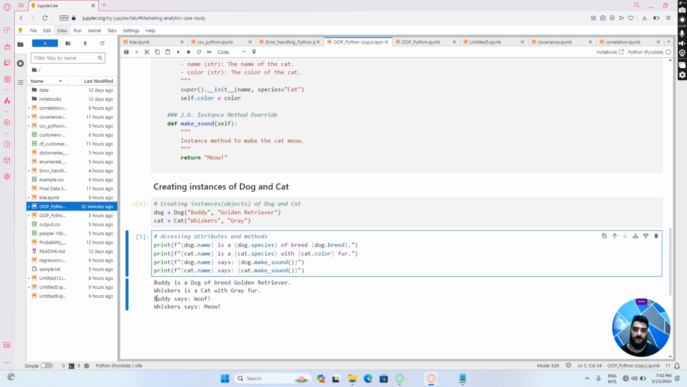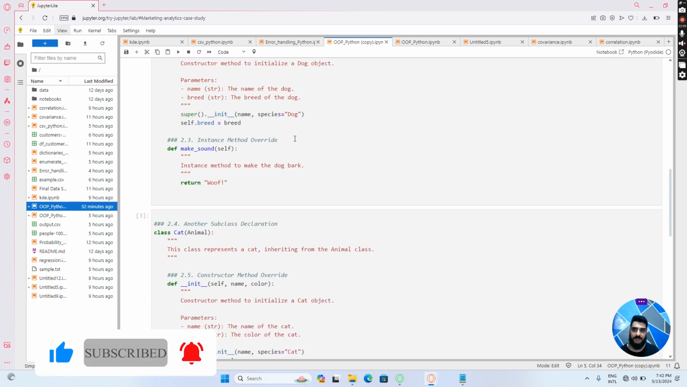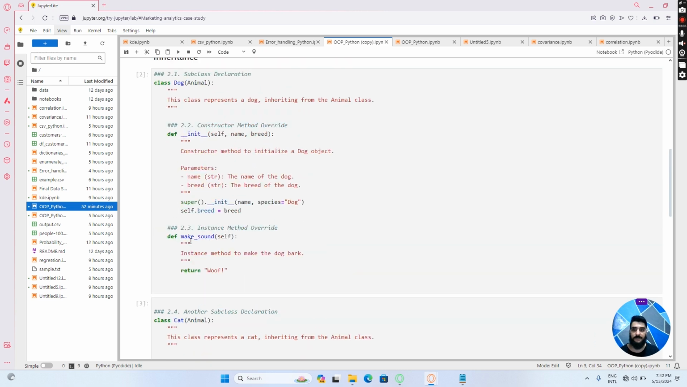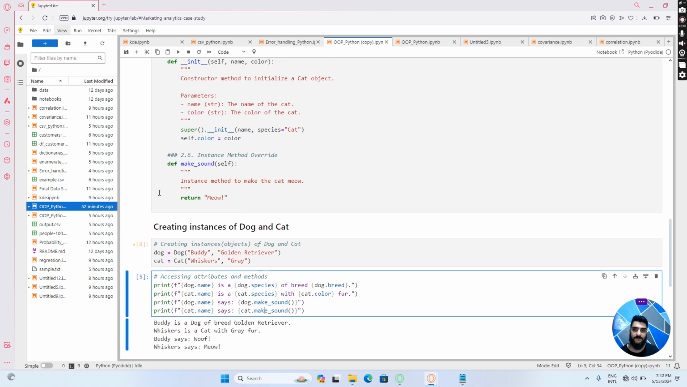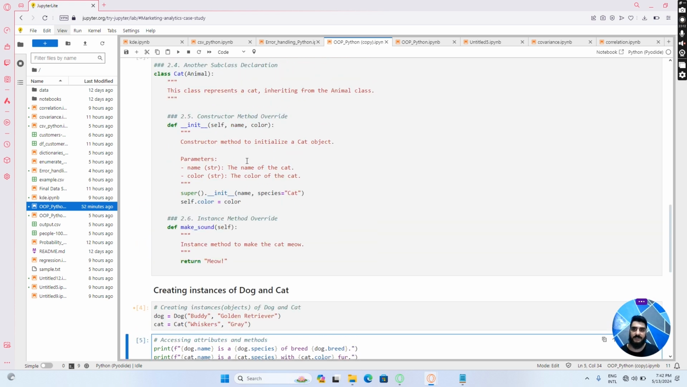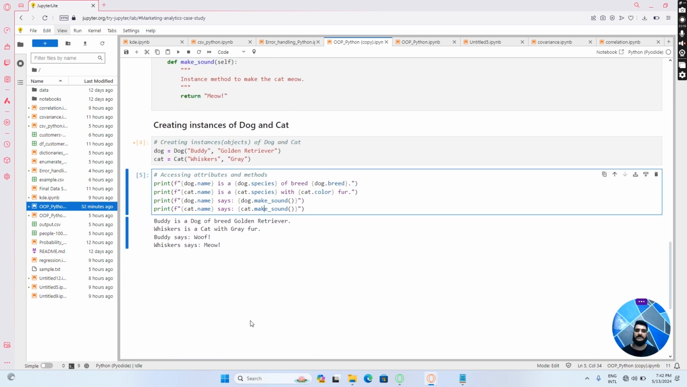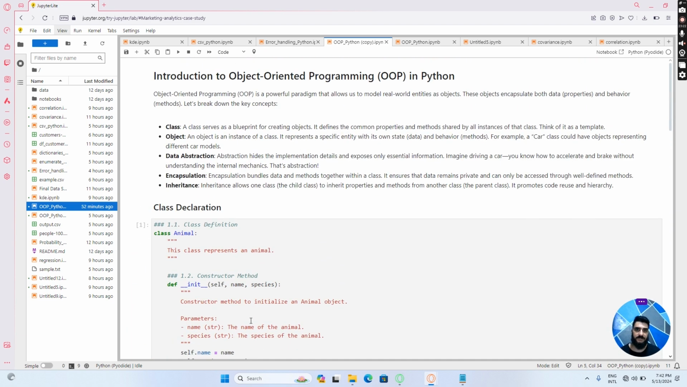Then you will have Buddy says woof. If you recall, where is woof? It's the instance method that is defined in the subclass. And Whiskers, which is a cat, says meow. Where is meow defined? It is defined in the subclass instance method. So this was a quite brief explanation of object-oriented programming in Python.